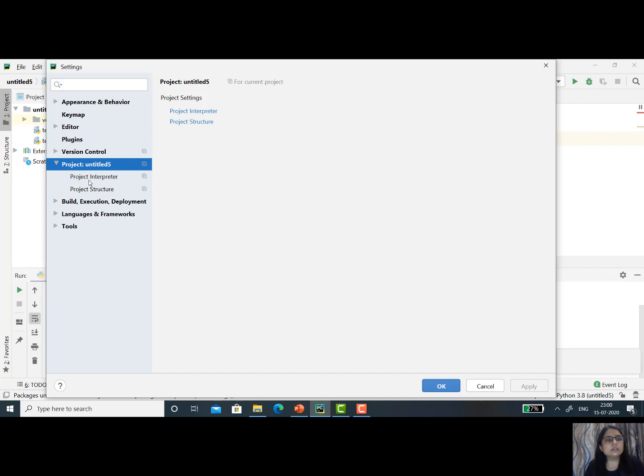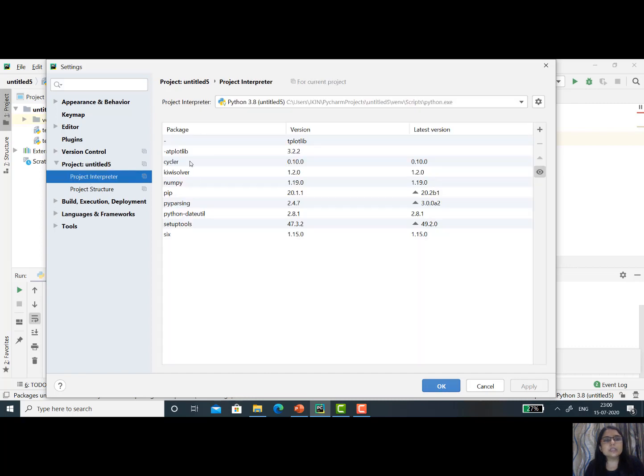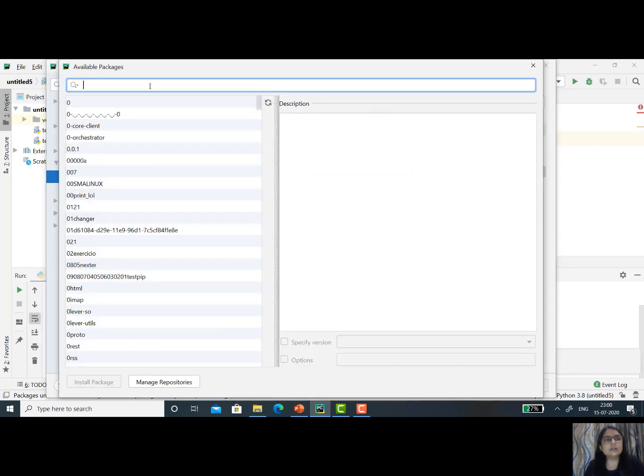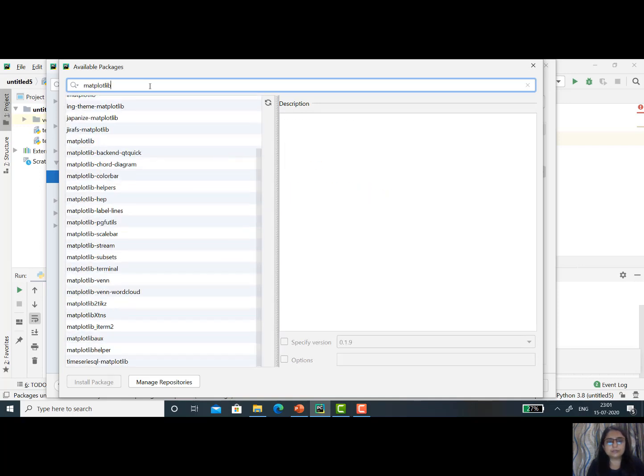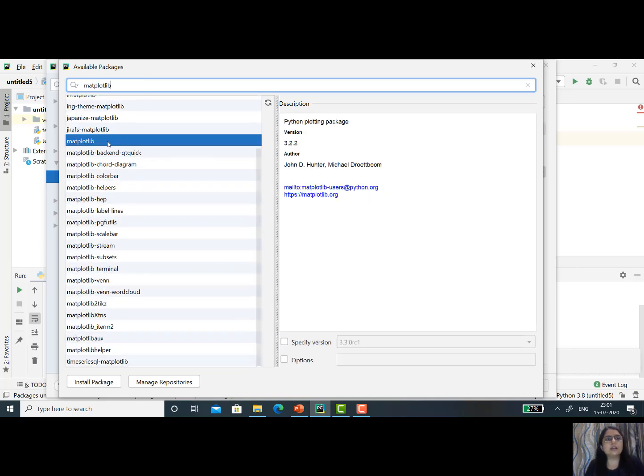So click here, then Project Interpreter. See here, there is no such package as matplotlib, so you have to install it. Click on the plus sign, and now here write matplotlib. Click on this and simply install the package.